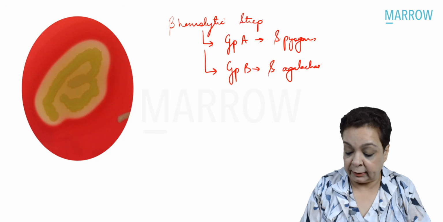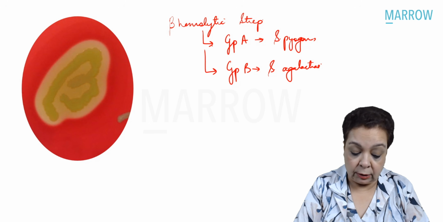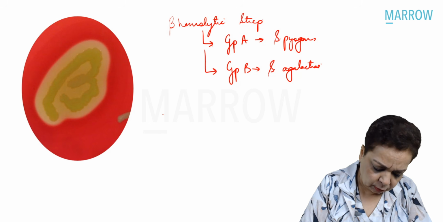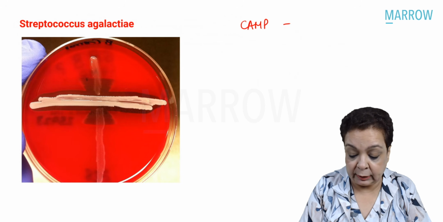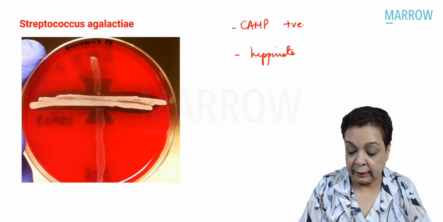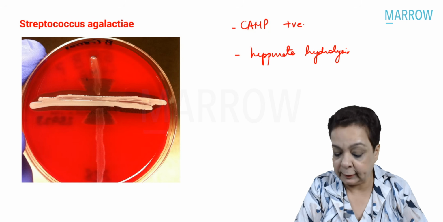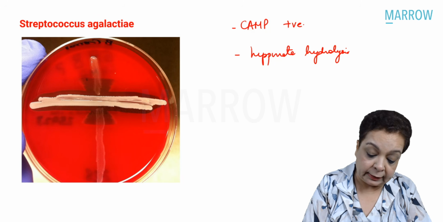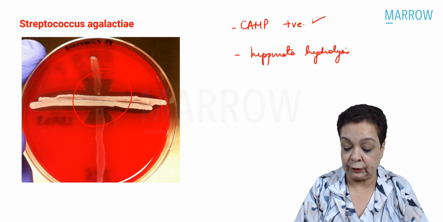Now, apart from the fact that it is one of the most common causes of neonatal meningitis and neonatal sepsis, Streptococcus agalactiae, you must always remember, gives two important biochemicals, that is the CAMP test is positive and the hippurate hydrolysis test is positive. The image shown here is of the CAMP test. You can see that the vertical streak is of Staph aureus and the horizontal streak is of Streptococcus agalactiae. And you are seeing these arrowhead zones of beta hemolysis. That is the CAMP test positive, right?